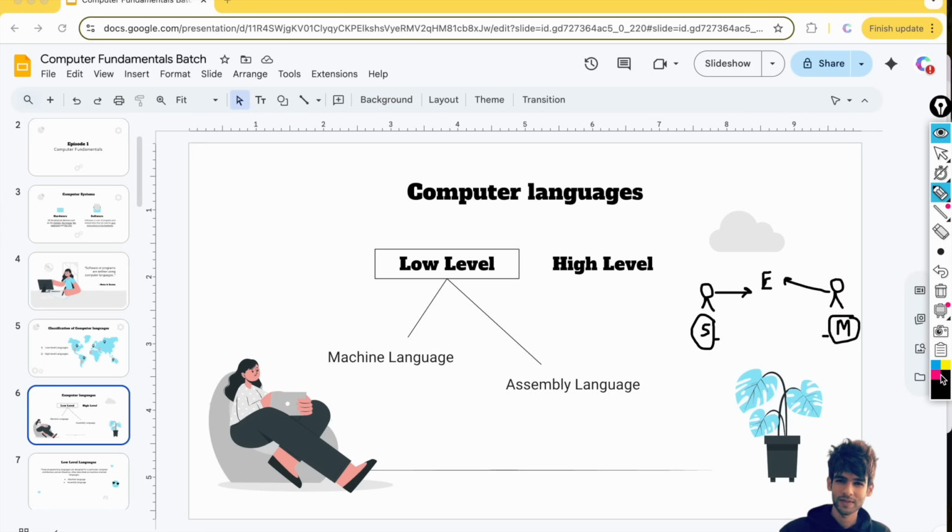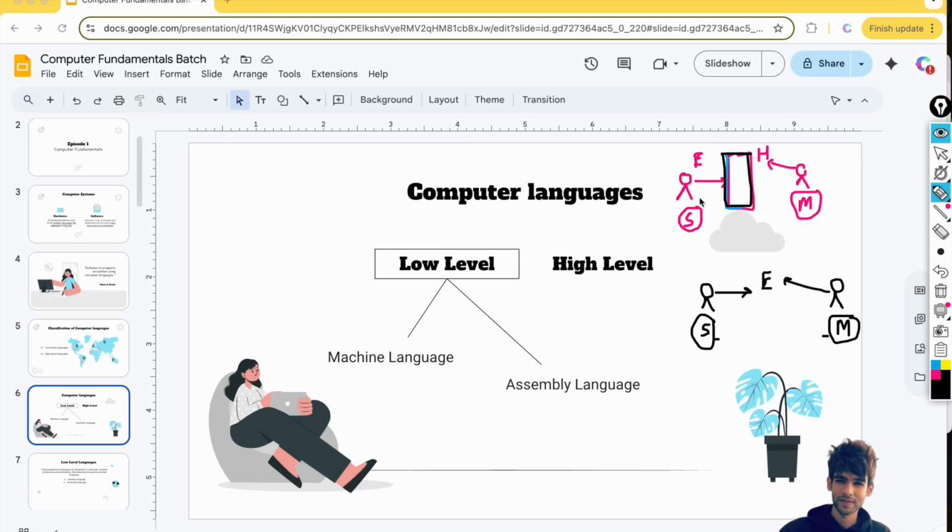Now consider another scenario where we have Steve, and he speaks English, which I will denote with E. And there is another person, Mike, who speaks Hindi, an Indian language. Now whatever Steve speaks, Mike will not understand, because Steve speaks English and Mike knows Hindi. So here there is a conflict, right?